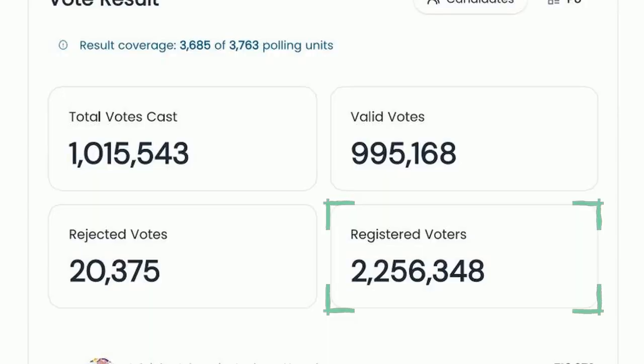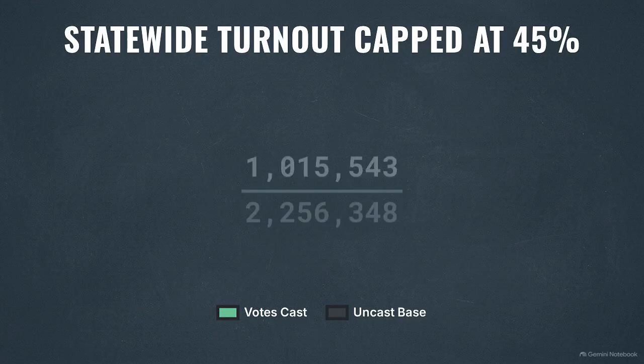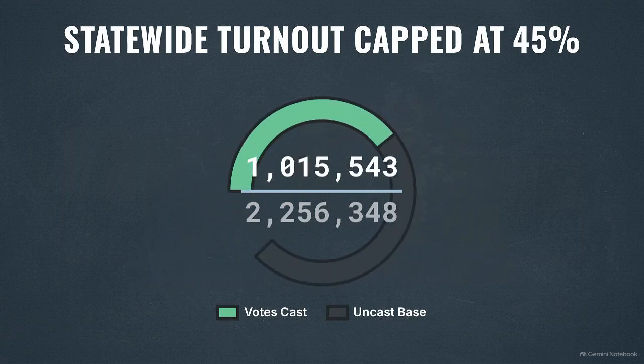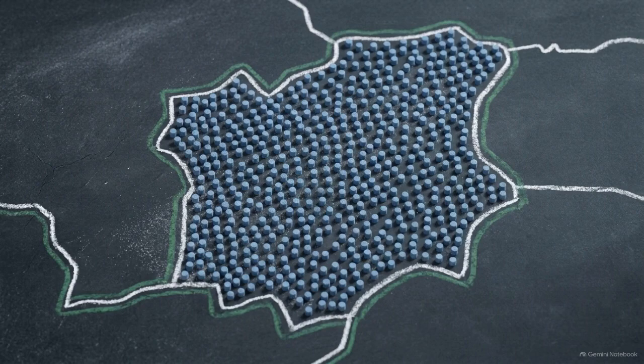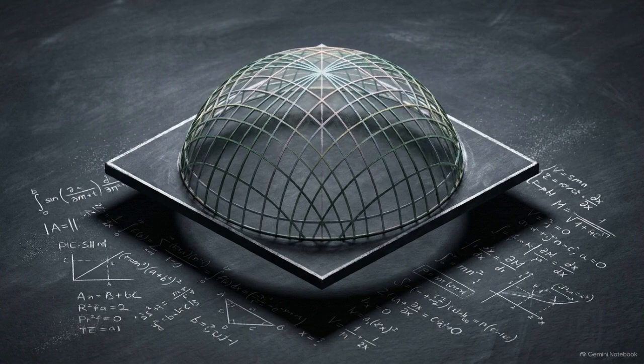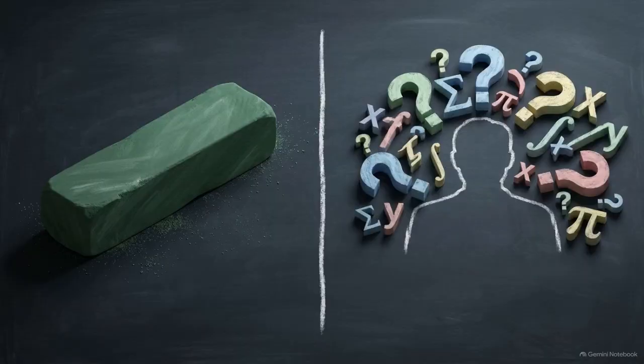This DataFight portal snapshot clearly displays the two core numbers: 1,015,543 total votes cast against a registry of 2,256,348 voters. Dividing the votes cast by the registered voter base gives us a precise statewide turnout rate of 45.01%. That 45.01% demonstrates consistent, moderate civic engagement across the state, giving us a highly reliable cap on the average number of active voters per polling unit. Without this statewide baseline, it is impossible to calculate the maximum potential yield for trailing candidates in the outstanding districts.